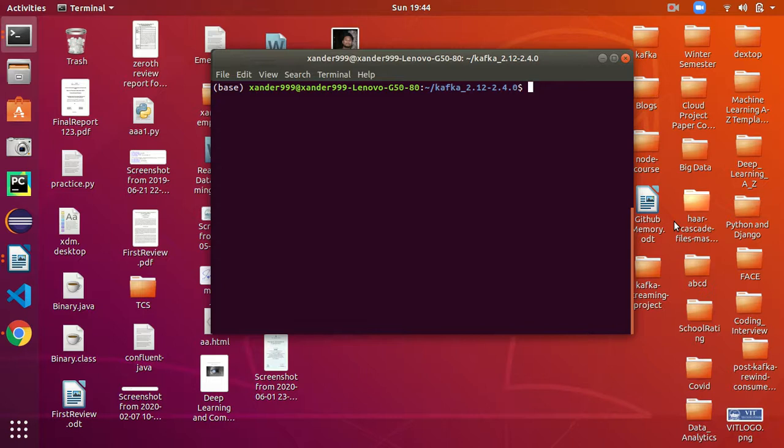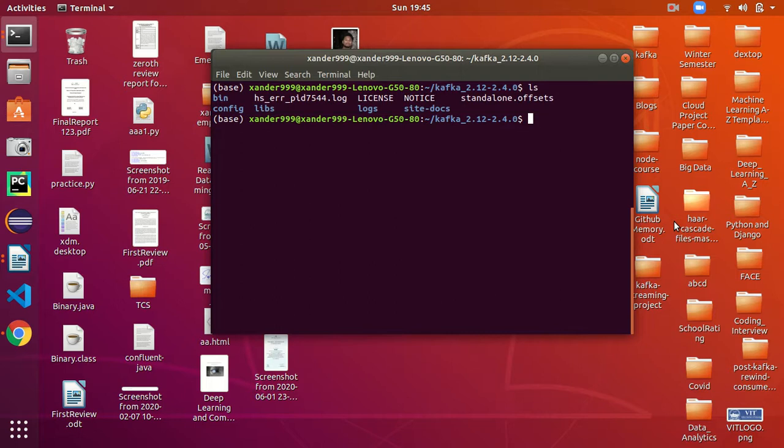Hi guys. I will show how to use Kafka on your local Ubuntu 18.04 system, and I have already downloaded the files from the official Kafka website. So right, I am already in my Kafka folder. That's Kafka 2.12, whatever it is there.